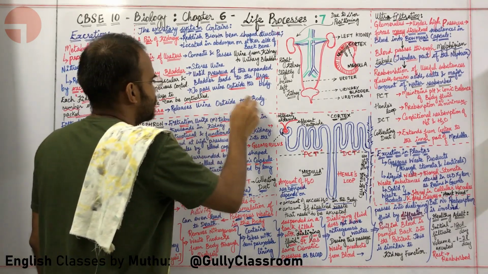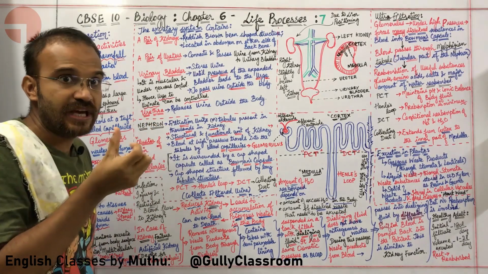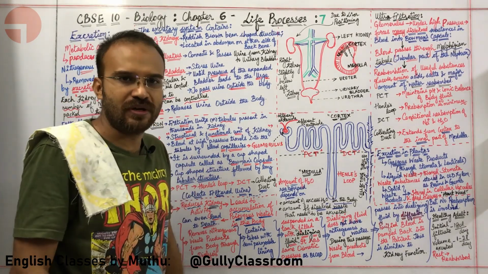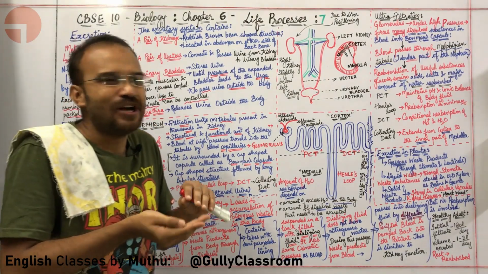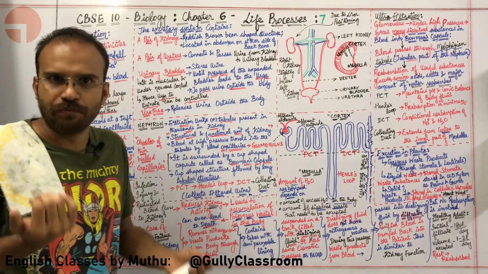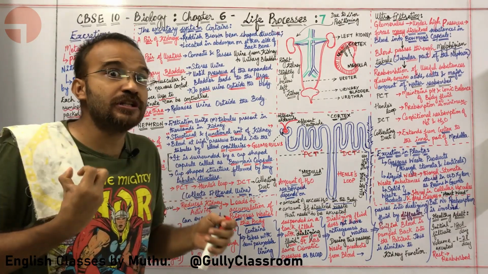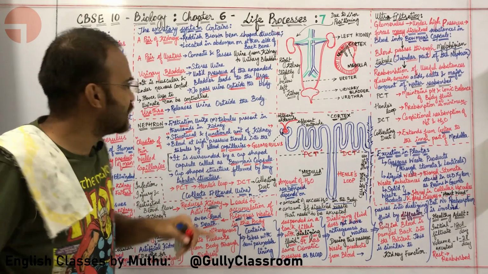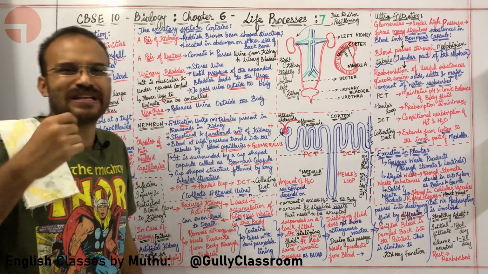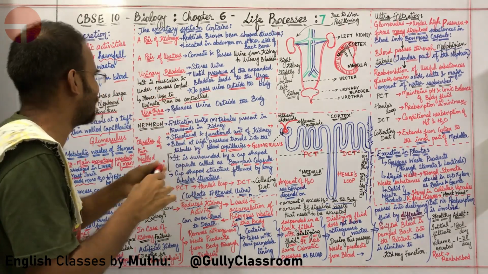Okay, what about urethra? It releases urine outside the body. Using urethra, you are able to control the urge to urinate. So you can delay going to the bathroom for some time because you can control the urge to urinate, because urinary bladder is a muscular structure and it has nervous control.